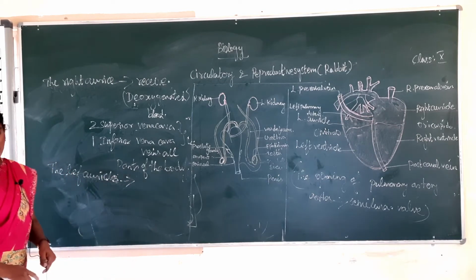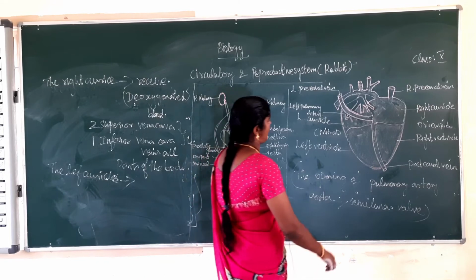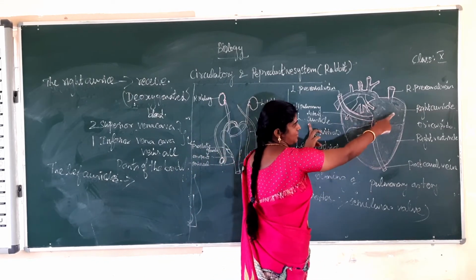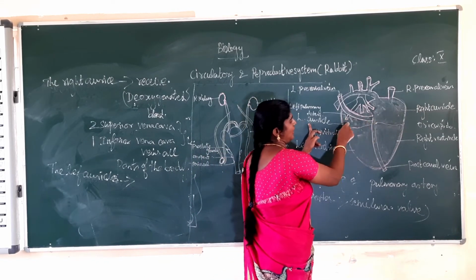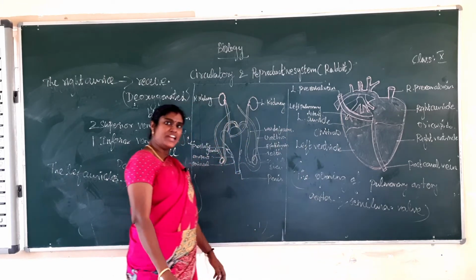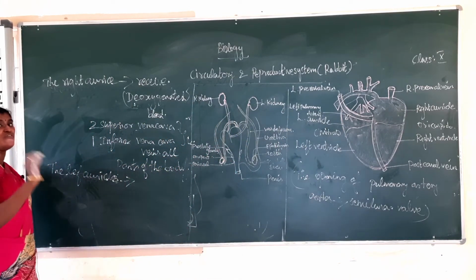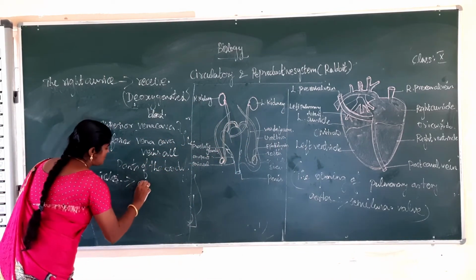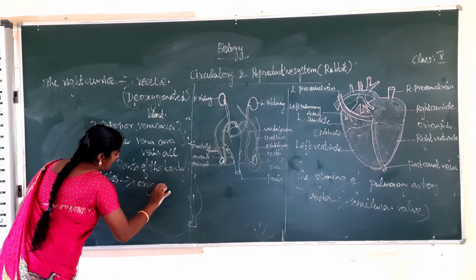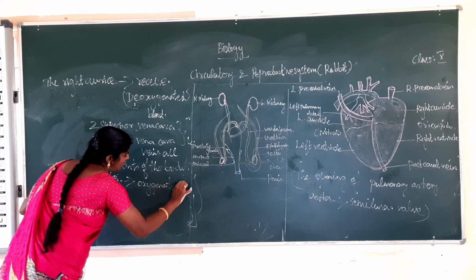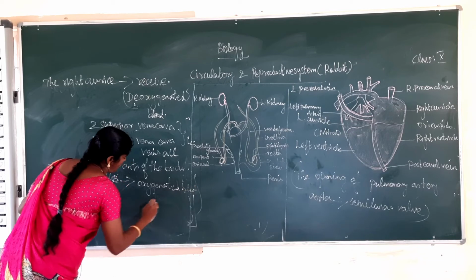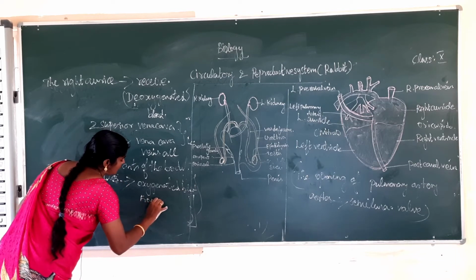What is the meaning of left auricle? This is the left auricle. This is the right auricle. This is the left auricle. The left auricle receives oxygenated blood from the pulmonary vein. Okay. Receives oxygenated blood from the lungs.